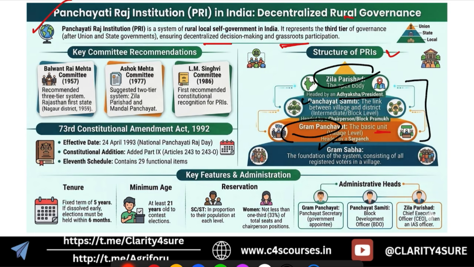And at the village level, we have a Gram Sabha. It is a foundation of the PRI system. Okay, it consists of all the registered voters in that particular village. It is at the village level. Okay, and there are 3 committees that you have to remember.